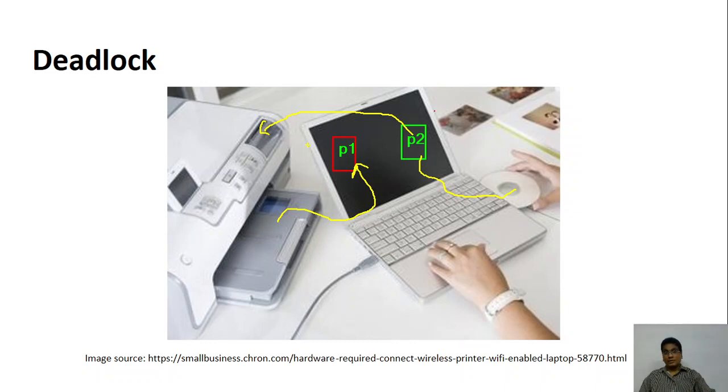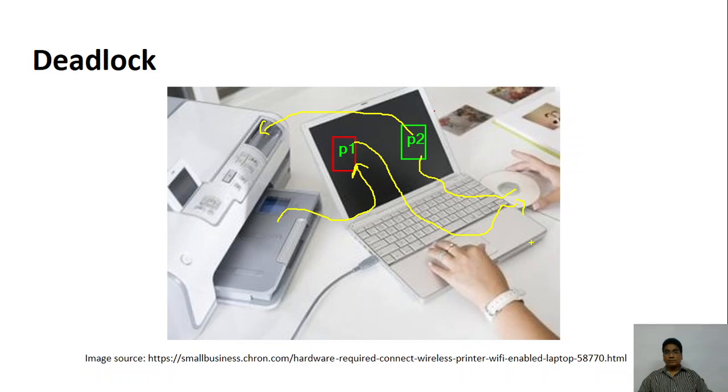Now suppose when P2 is waiting for the printer, P1 goes to the operating system and says, no, I want to read from the disk. I too want to read from the disk. In that case, what is going to happen? So in this case, remember, the operating system will say that no, the disk is used by P2. Let it release the disk, I will give it to you.